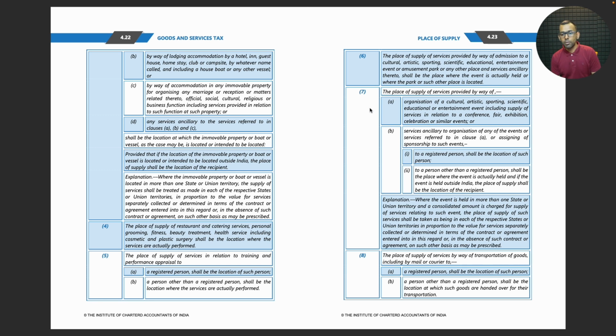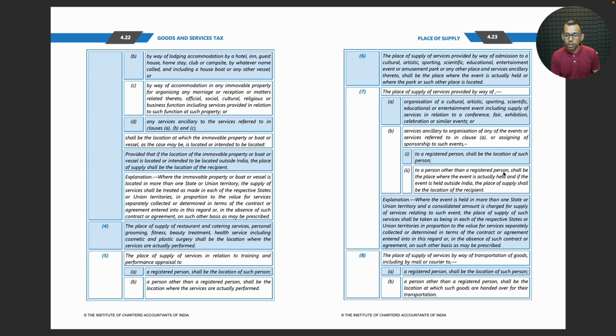The place of supply of services provided by way of organization of a cultural, artistic, sporting, scientific, educational or entertainment event, including supply of services in relation to a conference, fair, exhibition, celebration or similar events, or services ancillary to organization of any of the events or services referred to in clause A, or assigning of sponsorship to such events, to a registered person shall be the location of such person.